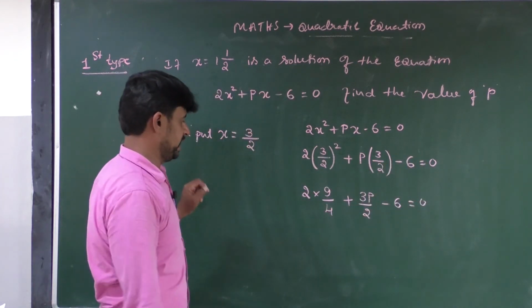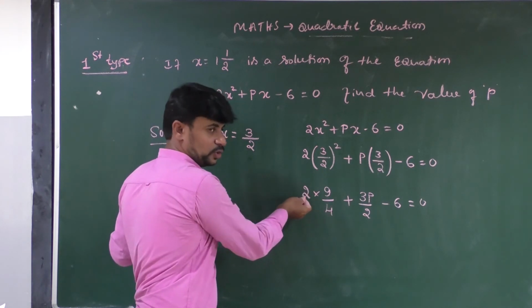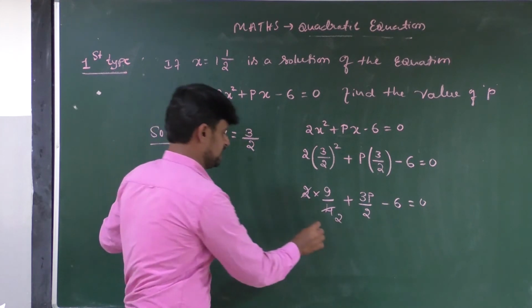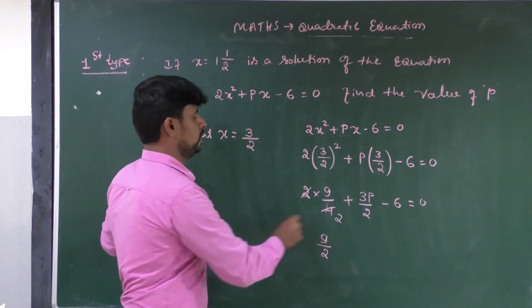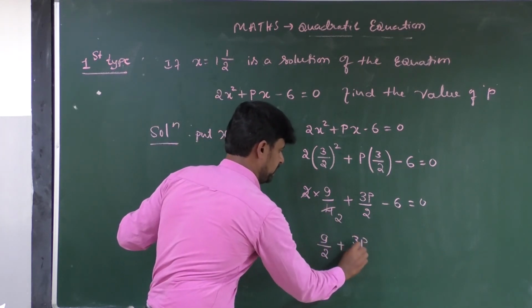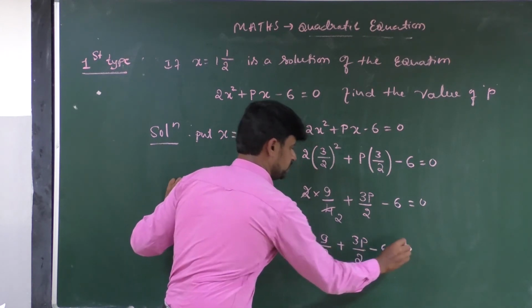At the end, we can do the simplification by cancelling 4 by 2. 2 ones are 2, 2 twos are 4. Then your equation becomes 9 by 2 plus 3p divided by 2 minus 6 is equal to 0.